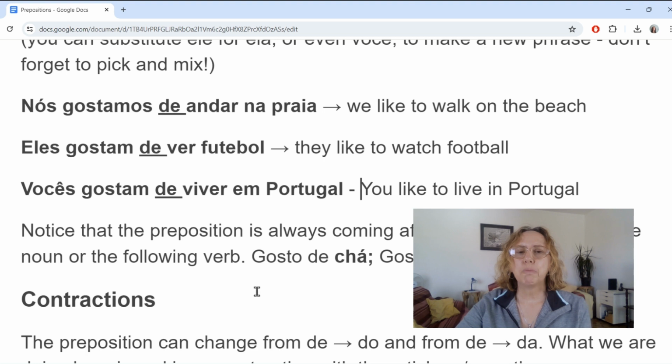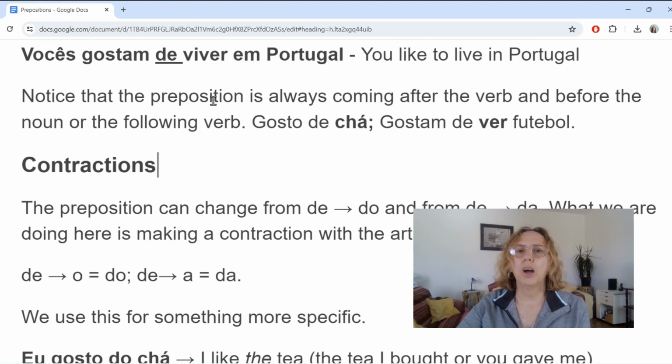So notice that the preposition is always coming after the verb. Always coming after the verb and before the noun or the following verb. Gosto de chá. Gostam de ver o futebol.